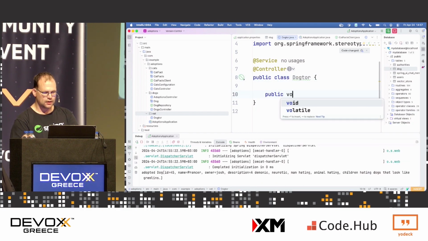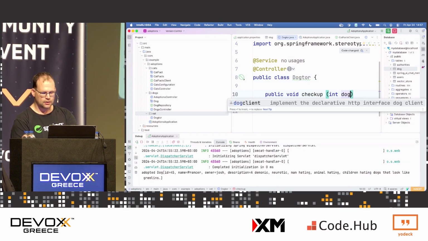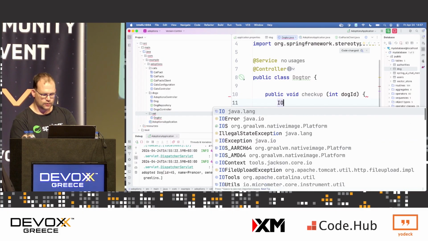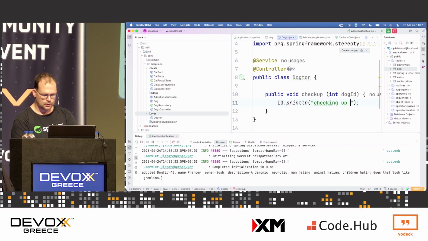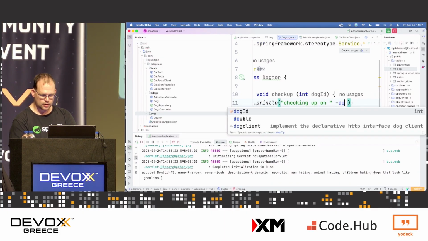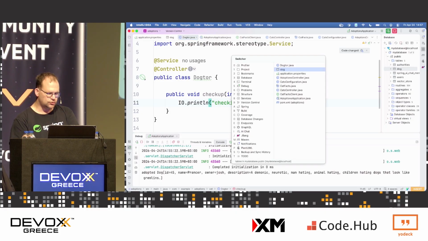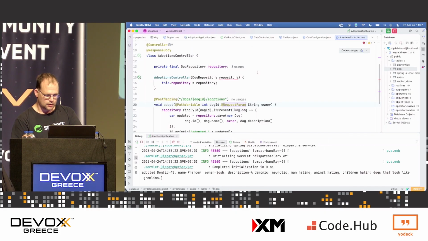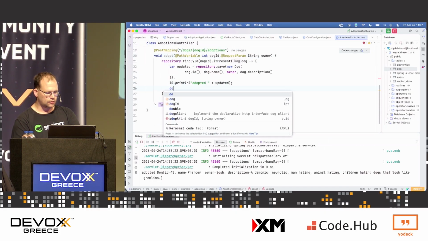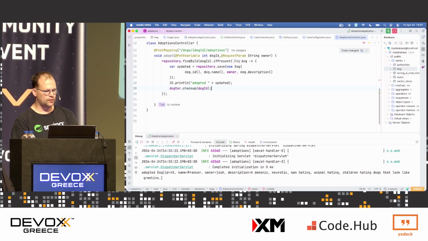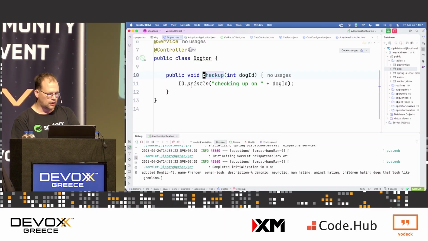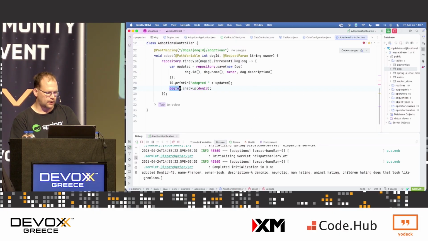If I want to use it, I want to have a method here, int dogId. I want to say int checkUp on dogId, okay? If I want to use that from this controller over here, I have to make it public, don't I? I have to inject it and then do that. I could do that, but I don't think this is the right way to go, because I don't depend on the outcome. I don't care about it, it's void. So maybe this isn't the right way to go, actually.